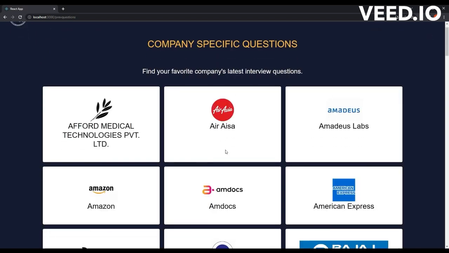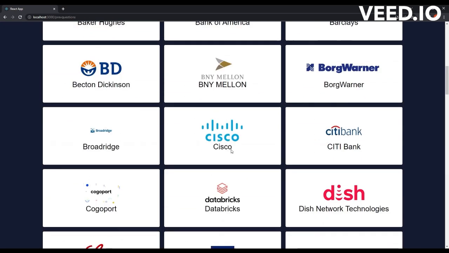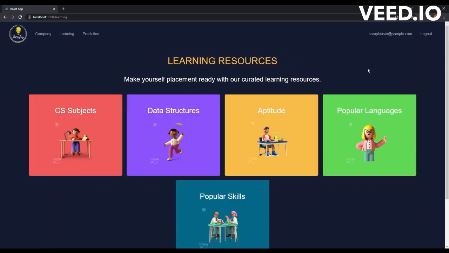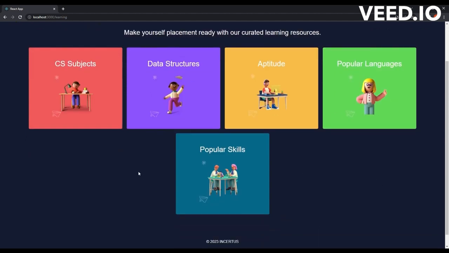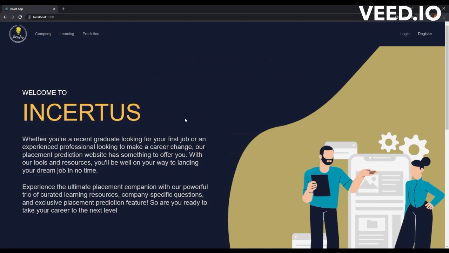We can easily add or remove companies by making changes to the company.json file. It is a really easy format. You can even make an Excel file and convert it to a JSON file using any online converter. The code will automatically add the companies in the company page. This can be done in learning pages too. Just add more details to the JSON files of the respective topics. Let's log out now. Thank you for being with me on the tour of the INCERTUS web application.